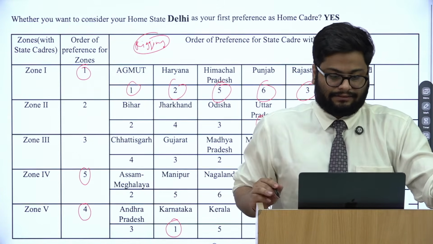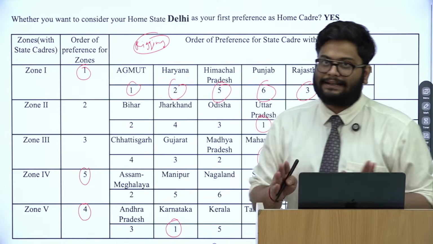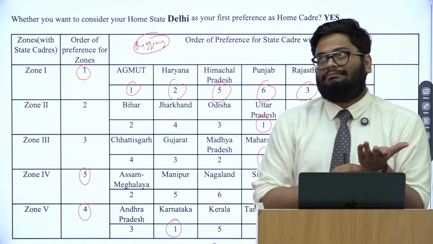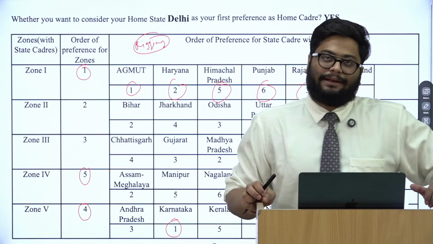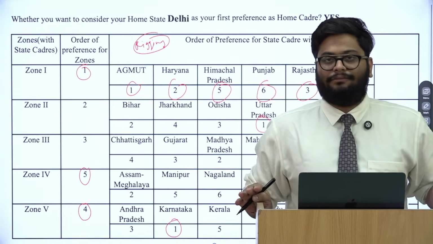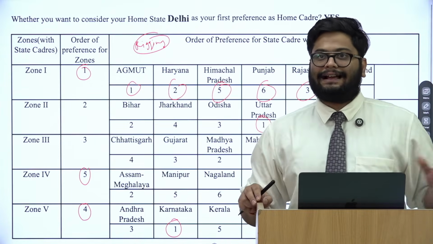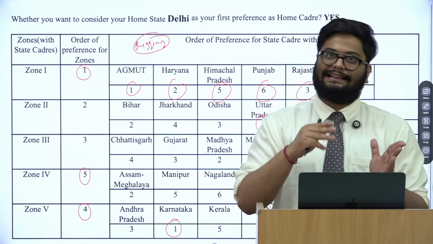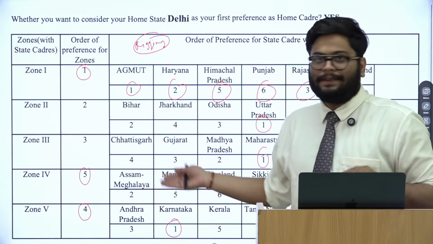And as I said, this was quite an easy system to rig and quite an easy system to predict. And I could really say that if I'm getting a top 10 rank, I am assured of a state of my choice. More or less, I could say that. Or even if I'm into 50 or 60 rank, I could predict my range of states, that either I will be going into Gujarat or Assam, Meghalaya or Karnataka, depending on this system.